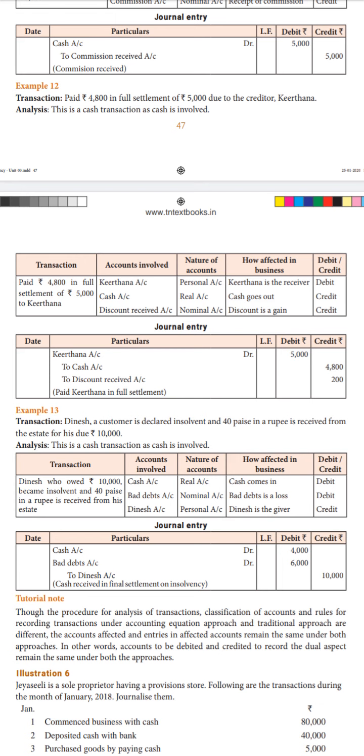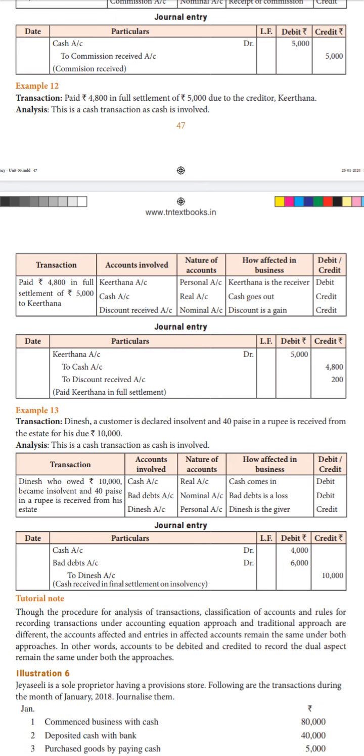But what is happening is, since he is declared insolvent, 40 paise in a rupee is received from him. That is, out of 1 rupee, if he has got 1 rupee from us, he is paying us only 40 paise. The remaining 60 paise is the debt. Okay, we call it bad debt because he is insolvent.